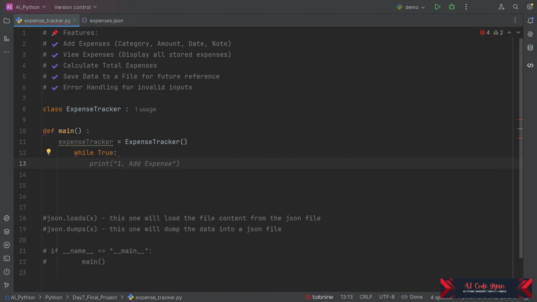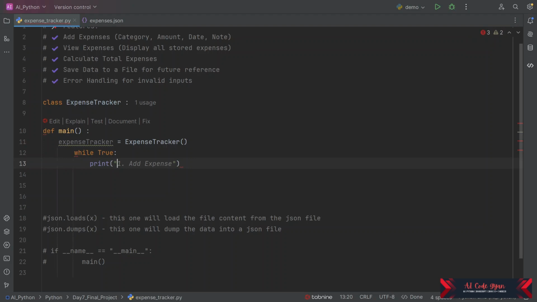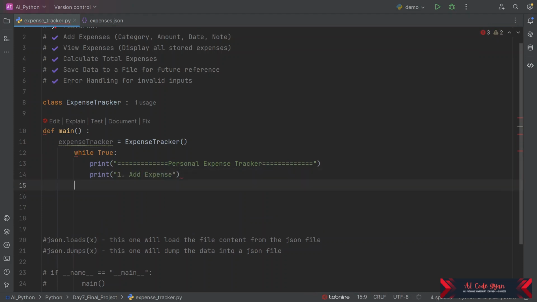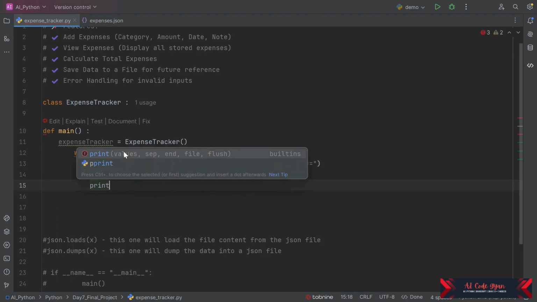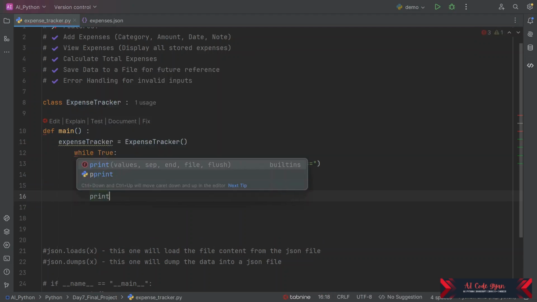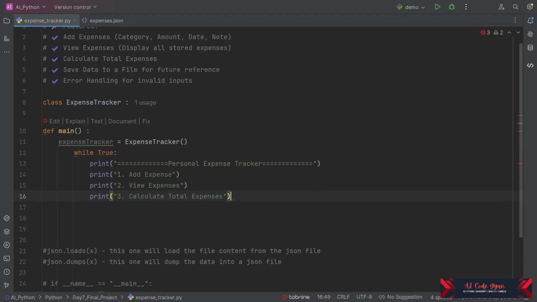First we are going to print the header, Personal Expense Tracker. This will print at the top of the file. Next we are going to give the options. First one is add expense, second one is view expenses, third one is calculate total expenses, and fourth one is exit.